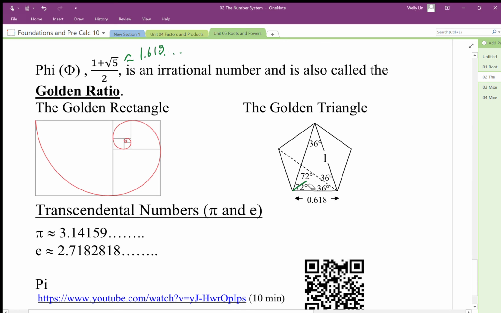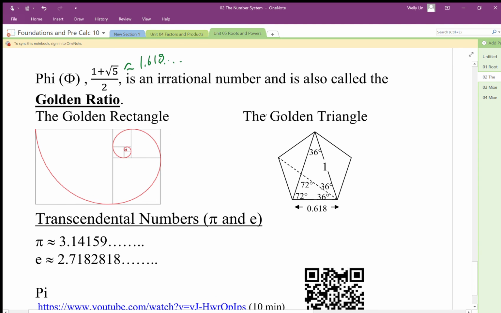And whenever we have these shapes, they tend to give us this ratio of phi. We don't know why, but it just does. For some reason, this number just always shows up in these types of shapes, these regenerative patterns. And so this golden ratio is one that shows up a lot, and it's called phi.